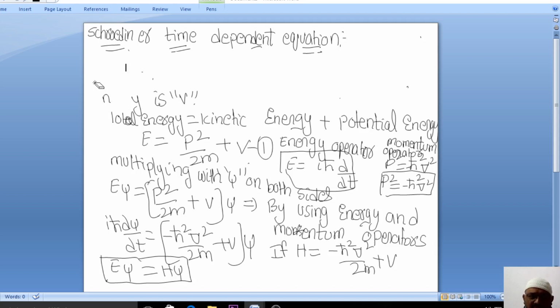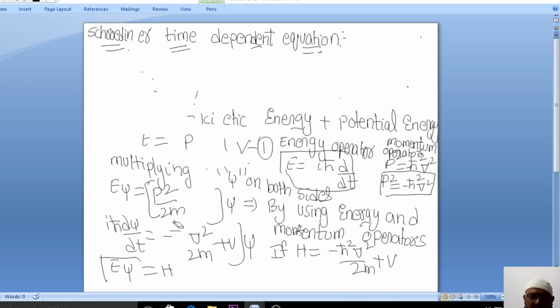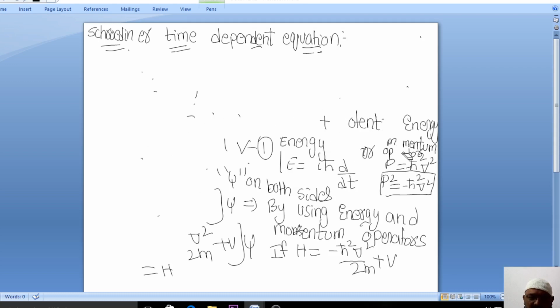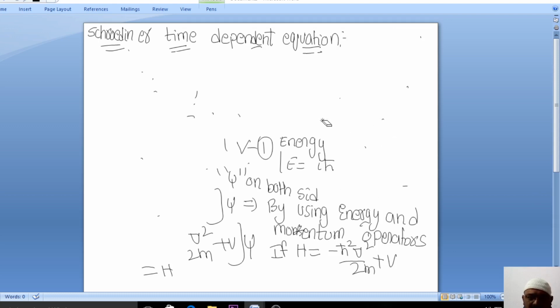There are different methodologies which can be used to derive the Schrodinger time dependent equation. For now, what we'll do is derive the Schrodinger time independent equation. So let's just erase this, and definitely we'll go for the next derivation, that is the Schrodinger time independent equation.